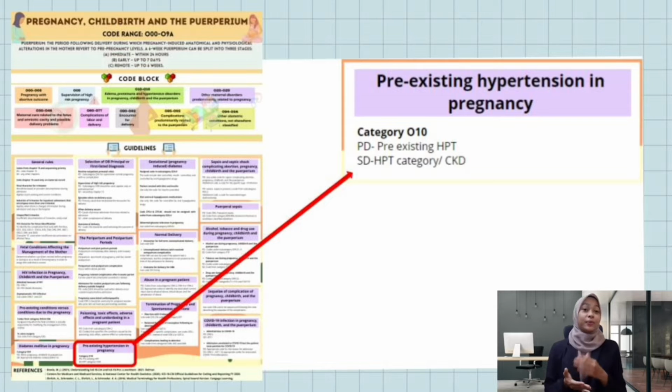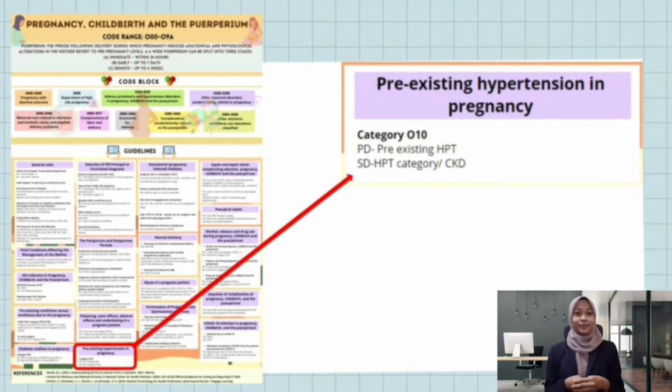Next, I will continue with pre-existing hypertension in pregnancy. When assigning one of the O10 codes that include hypertensive heart disease and also chronic kidney disease, add a secondary code from the appropriate category to specify the type of heart failure and also the chronic kidney disease.